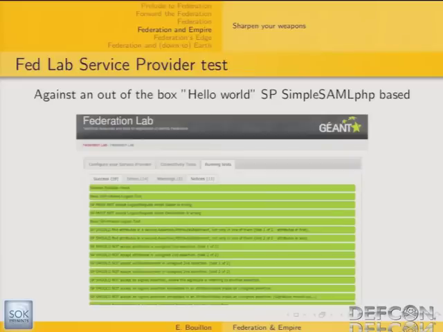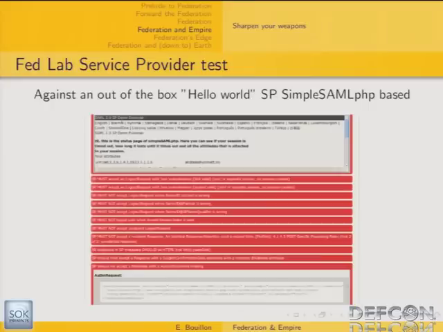Here you can see an example of a report from the Federation Lab service provider tester. I've just installed an out-of-the-box Hello World application using SimpleSAMLphp, which is one implementation of the SAML standards. The good news is that you have many successes, which means some compliance with the protocol, but you also get some errors regarding compliance, like the fact that unsigned single logout requests are accepted, and that the targeted audience attribute is not checked by the service provider side, which is in fact a security issue.